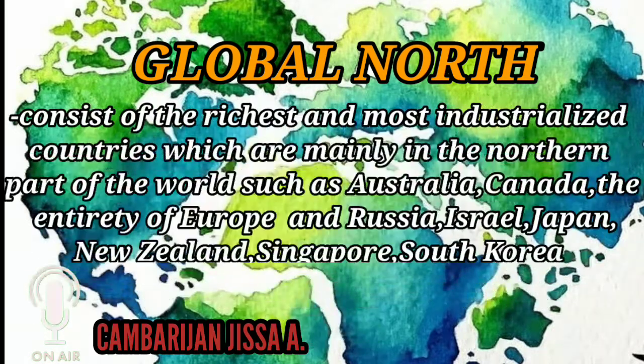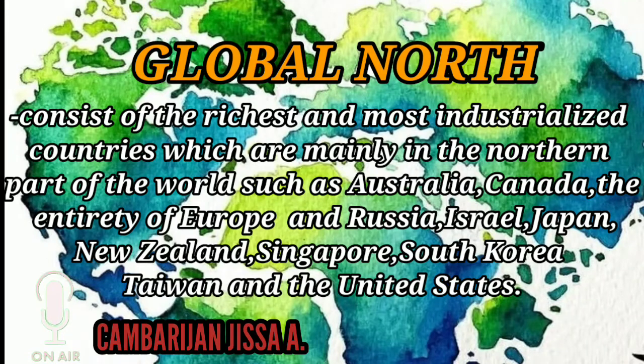Global North consists of the richest and the most industrialized countries, which are mainly in the northern part of the world, such as Australia, Canada, the entirety of Europe and Russia, Israel, Japan, New Zealand, Singapore, South Korea, and the United States.